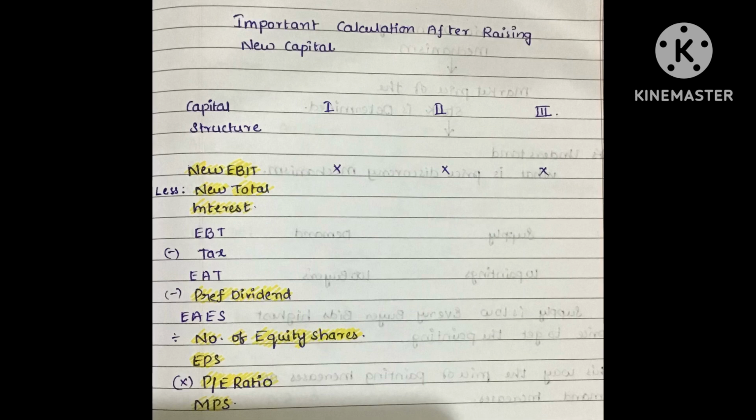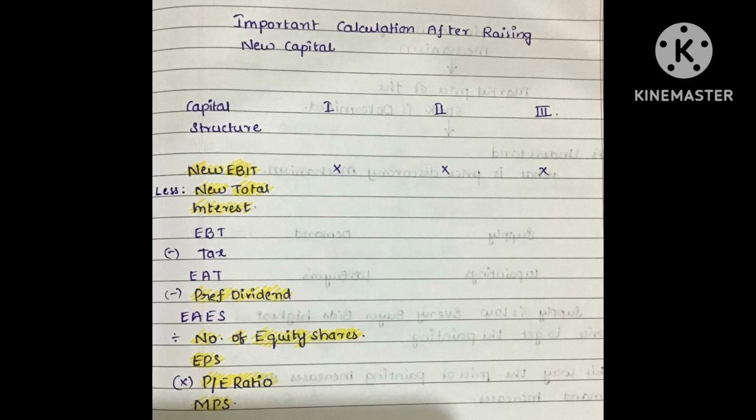So we'll calculate by starting with new EBIT. What is new EBIT? First of all, we'll have some existing capital employed. On that capital employed, we'll have some earnings. So using these two, we'll understand the percentage of return on capital employed. With this percentage, we'll apply it to existing share capital plus new capital. On that, we'll apply the percentage of return on capital employed. We'll get new EBIT.